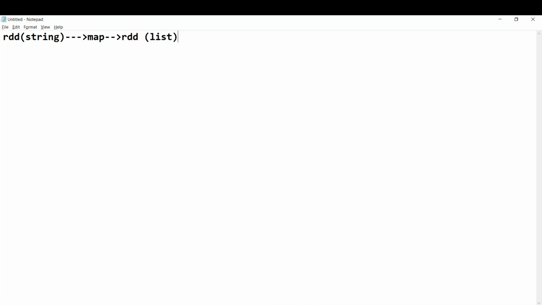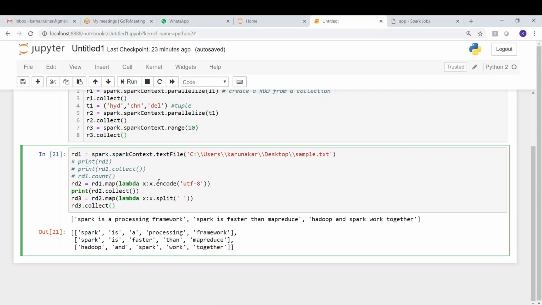Do you agree with this statement? So every element was a string previously. After applying that map operation, split, every element of string has been transformed into a list. If you see here, RDD2 is an RDD of strings. Now RDD3 is not an RDD of strings. It is an RDD of what? List. RDD of list. Okay, got it guys?